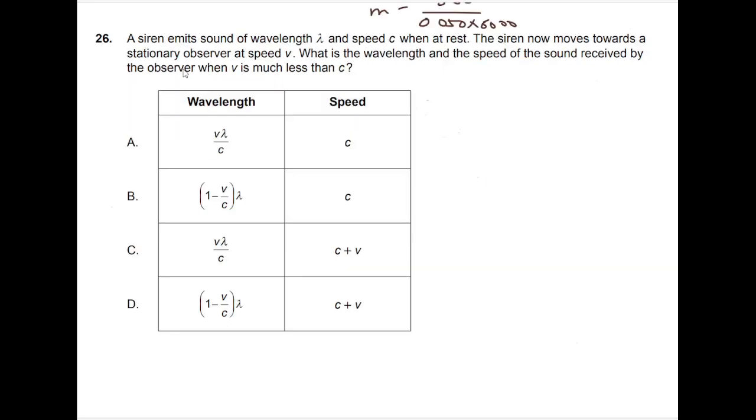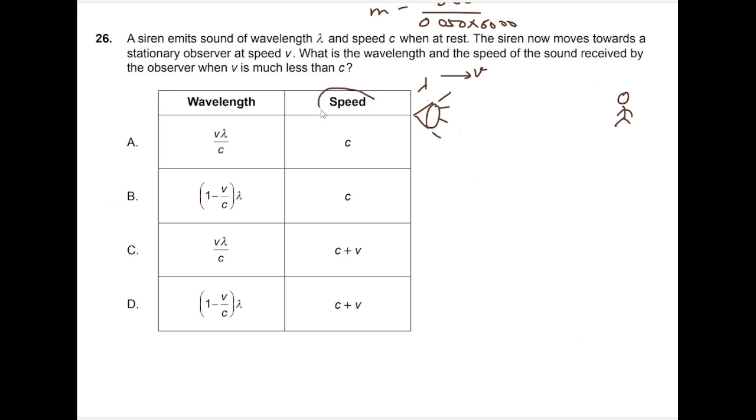Question number 26. A siren emits sound of wavelength lambda. Let's say this is our siren which is emitting some sound, and when it is at rest the speed of the sound is c. The siren then moves towards a stationary observer at speed v. Let's say our observer is here. It is at rest, so its speed is 0. What is the wavelength and the speed of the sound received by the observer when this siren is moving with a speed less than the speed of the sound?